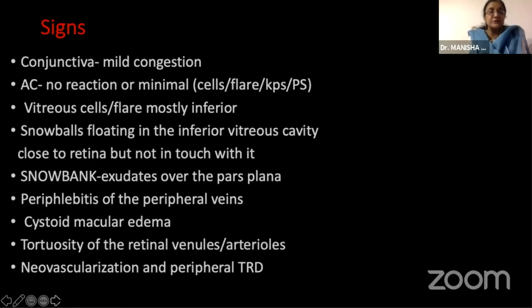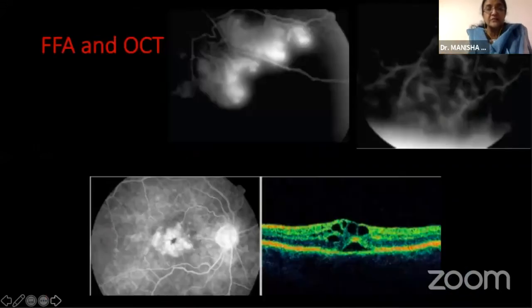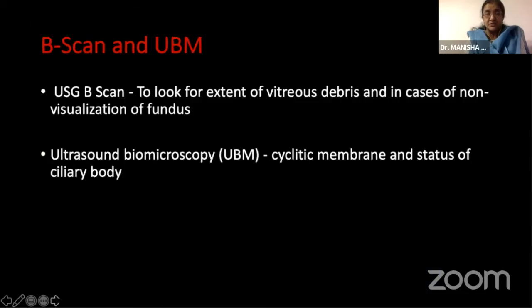There can be some tortuosity of the retinal vessels. And if the patient has been very chronic and very poorly treated, the disease can progress to neovascularization with formation of peripheral tractional detachment. This shows vitreous floaters, snowball opacities, cystoid macular edema, and snow banking, which are very classical signs of pars planitis. If we do a fundus fluorescein angiography, we can pick up neovascularization. We can sometimes also pick up peripheral CNP areas and vasculitis. And OCT very classically picks up the cystoid macular edema in cases of intermediate uveitis.